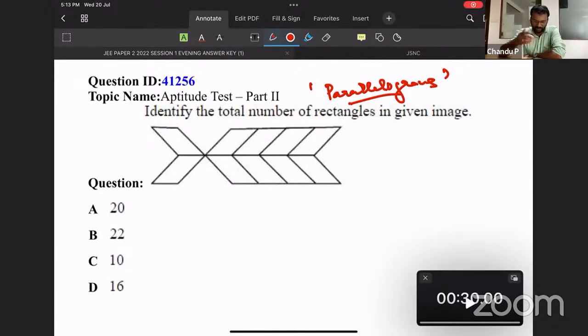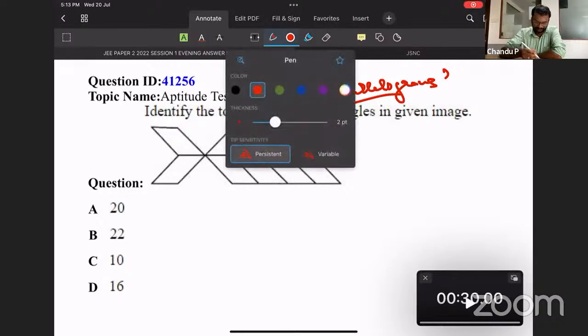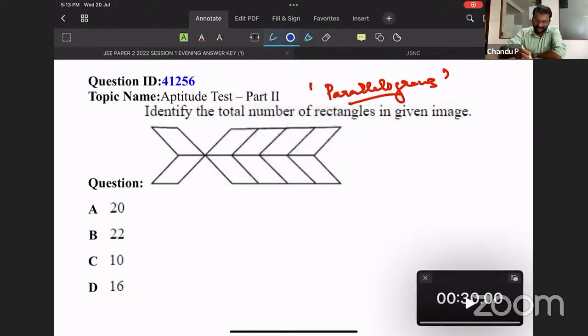Yeah, very good, Drago. So we can get into the answers. There is an equation for finding the number of parallelograms. There is a shortcut. So I'm just drawing a parallelogram over here. So these are the parallelograms.